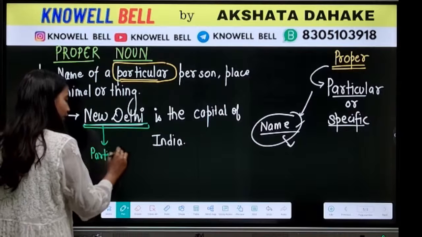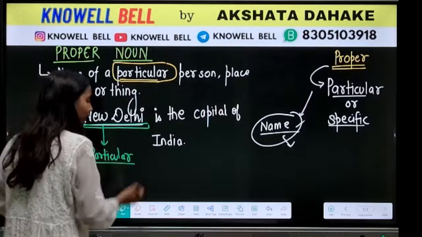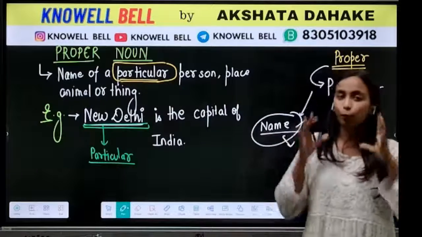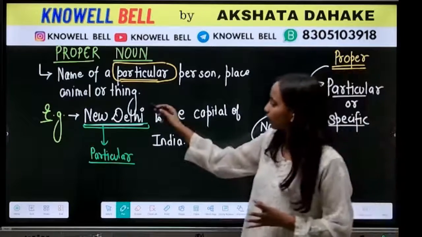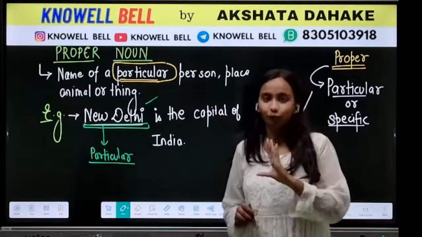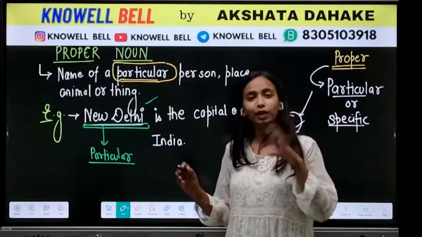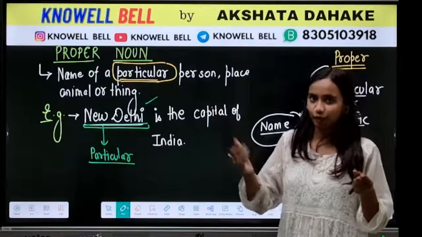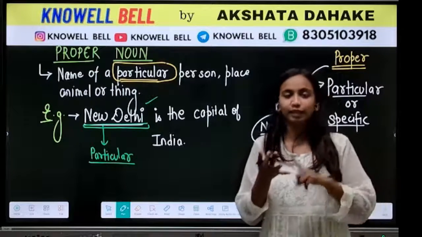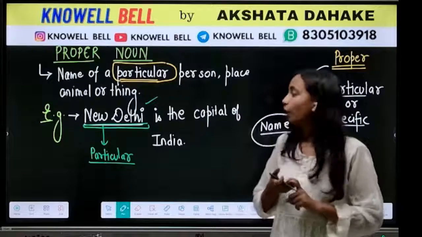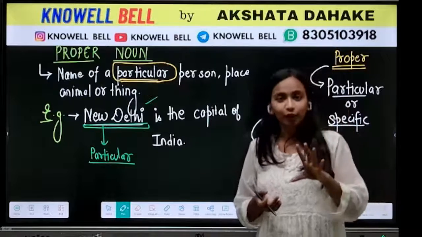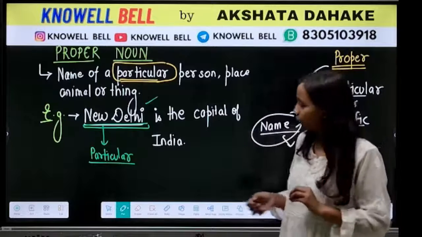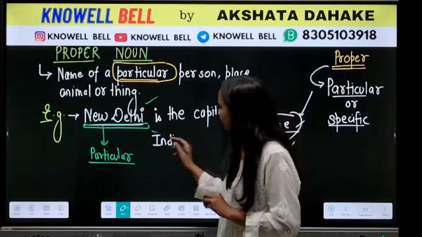It is specific. Whenever we say New Delhi, जब भी हम क्या कहेंगे? Whenever we say New Delhi, that means we become very specific that we are talking about this one city, New Delhi. So when you say New Delhi, you become specific. यहाँ पे हम क्या हो गए? हम particular हो गए. If you are saying city, so it can be any city. It can be Kolkata, it can be Chennai, it can be Chandigarh. But when we are saying New Delhi, we became very specific that we are talking about this one city, that is New Delhi. Okay, the same way India.